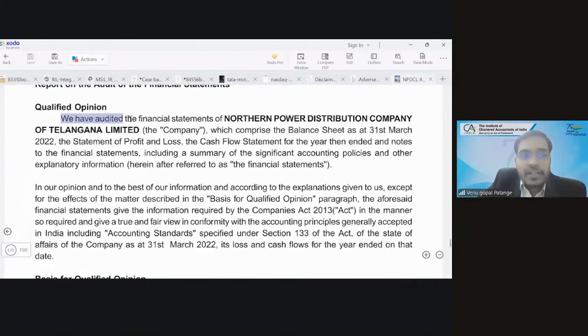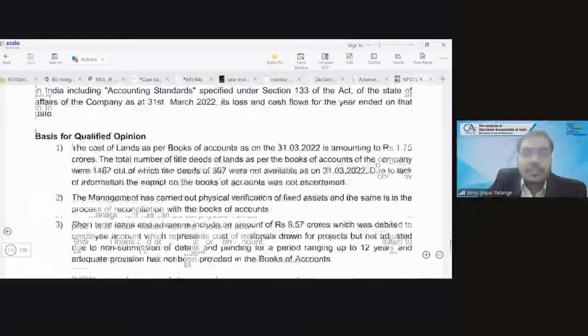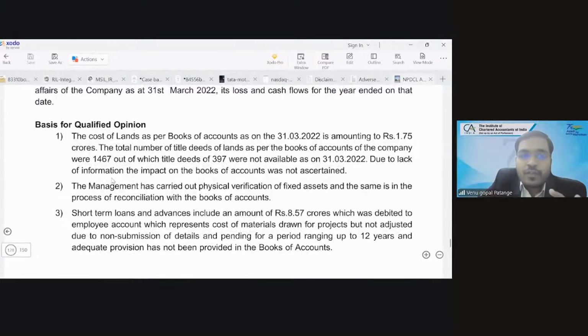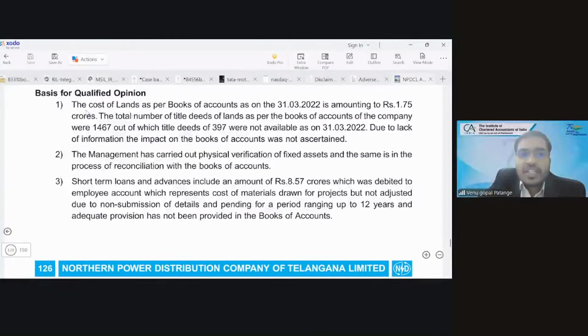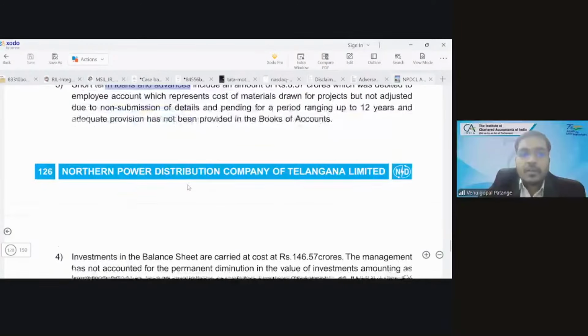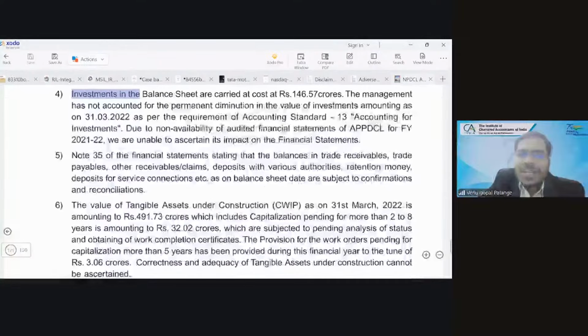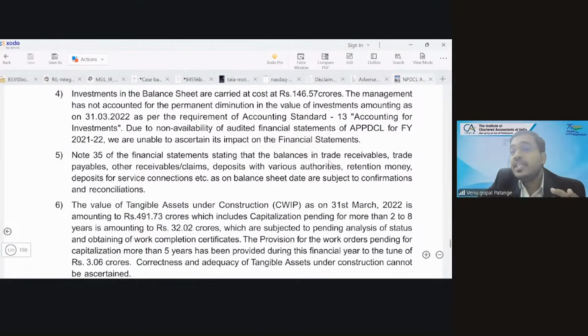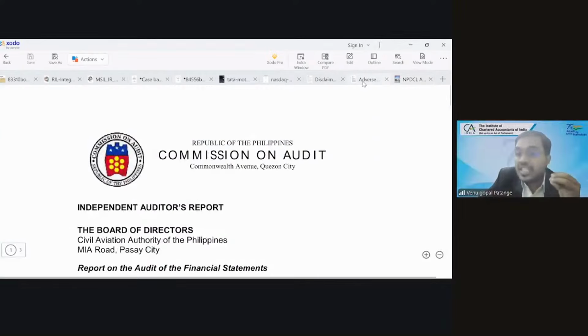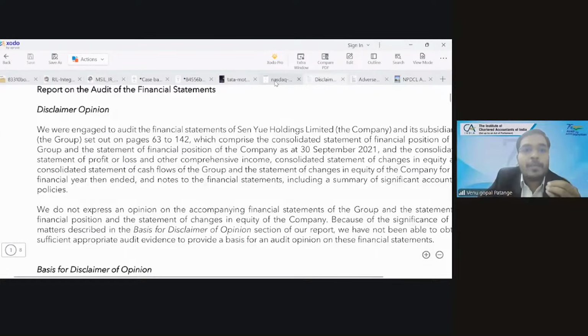We have audited here. Now what has happened here? See, basis for qualified. First qualification, second qualification. First is with regard to cost of lands. Second is with regard to fixed assets. Third is with regard to short-term loans and advances. Fourth is with regard to investments. Fifth is with regards to trade receivables. CWIP. But still the auditor feels it is material but not pervasive. So it is the judgment of the auditor to check material and pervasive.